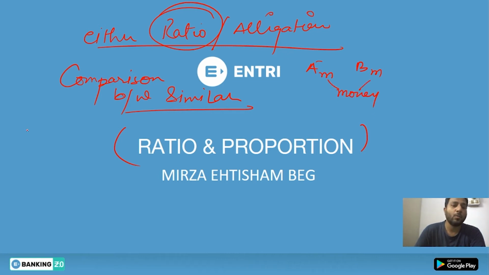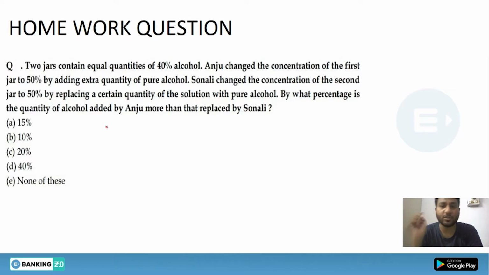But what would happen if A's money is compared with B's weight? Then you will say it is unusual. Why is it unusual? Because the 100% of the weight will be different as compared to the money. So you should understand that comparison has to be done, but the condition is that the quantity has to be similar. Let's go ahead and solve this homework question as I've given you in the mixture alligation part.